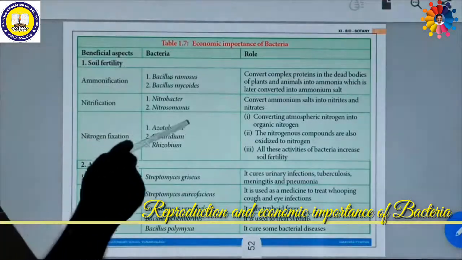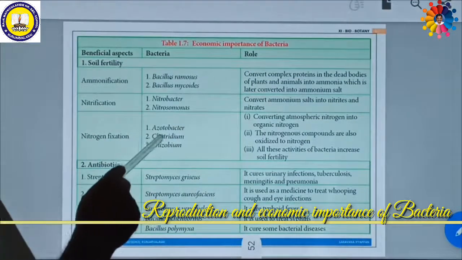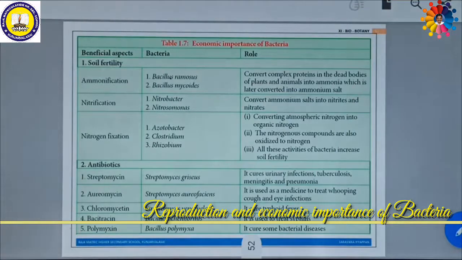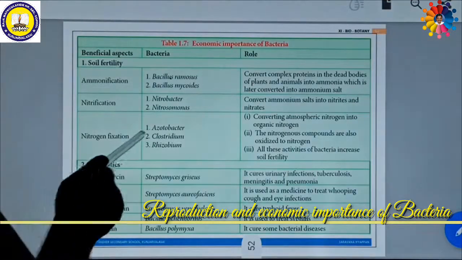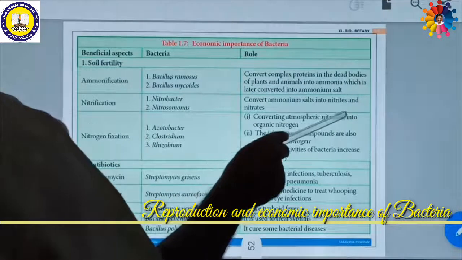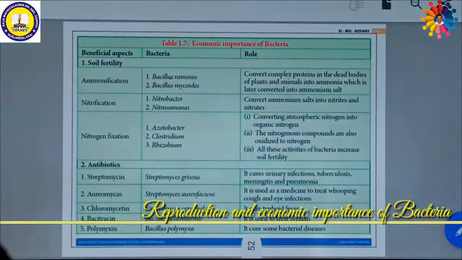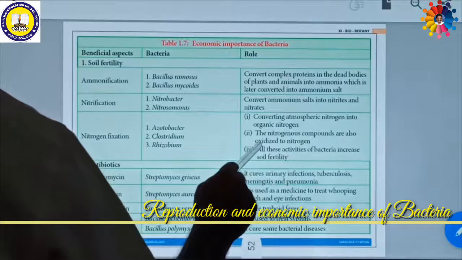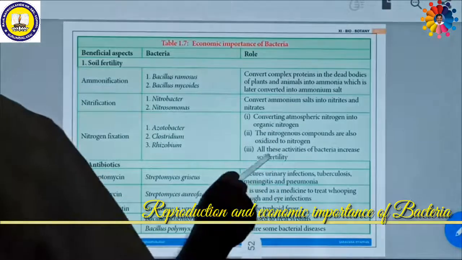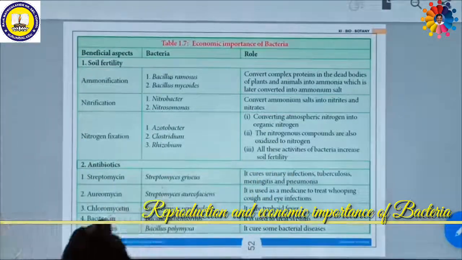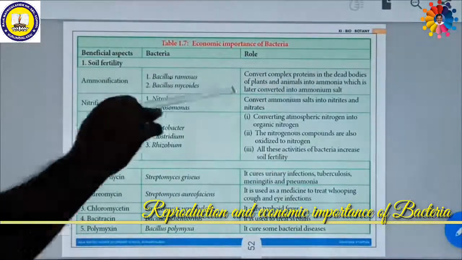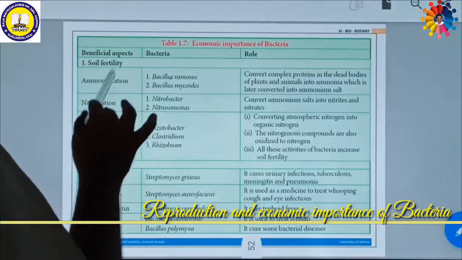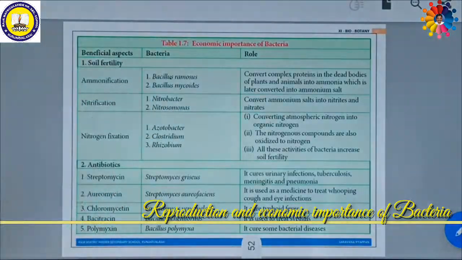Similarly, Acetobacter, Clostridium and Rhizobium bacteria are involved in nitrogen fixation. During nitrogen fixation, Acetobacter converts atmospheric nitrogen into organic nitrogen. In Clostridium, the nitrogenous compounds are also oxidized to nitrogen. All these activities of bacteria increase the soil fertility. The soil fertility is increased by these bacteria through various processes.